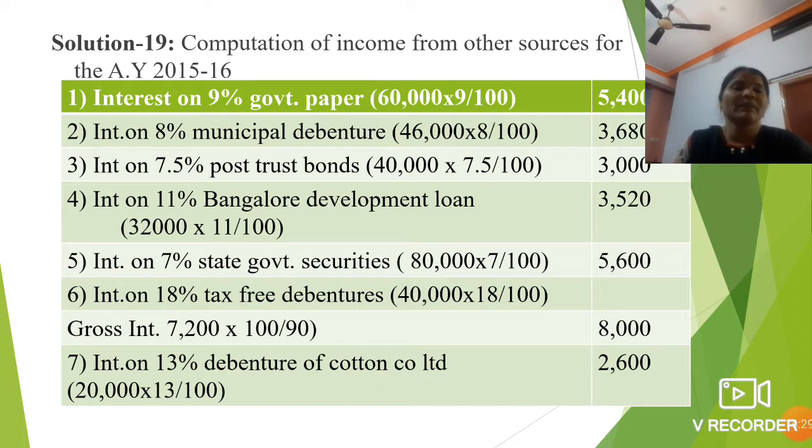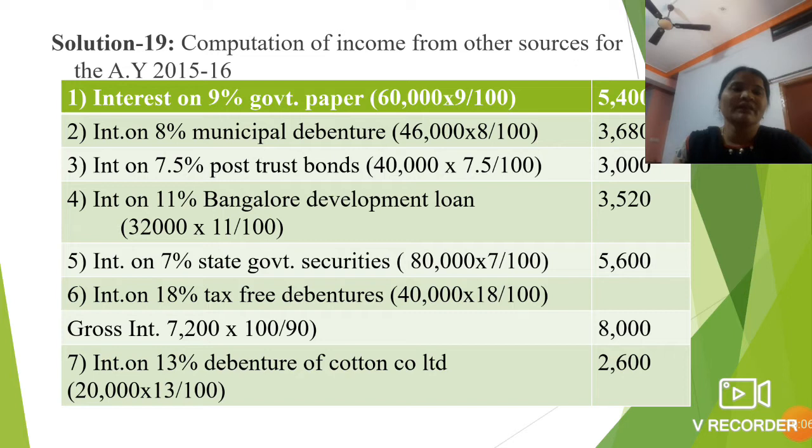debentures. So here, listed debentures are there, 40,000 listed debentures into 18 divided by 100. So this amount is a net amount, so you should gross up the same amount. You have your amount when you calculated 40,000 into 18%. So your balance amount is 7,200. You should gross up this amount into 100 divided by 90. Your calculated amount is 8,000.